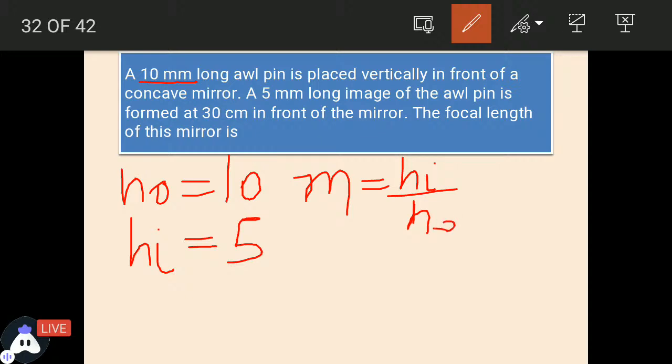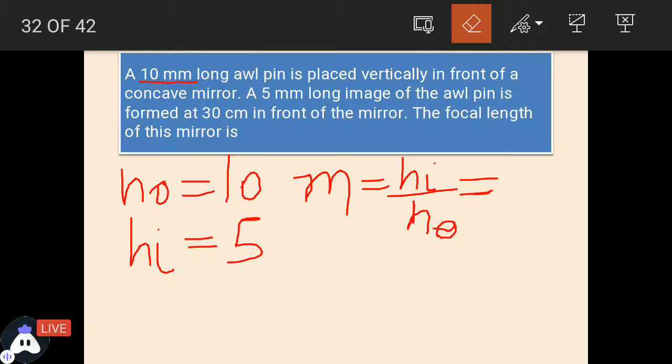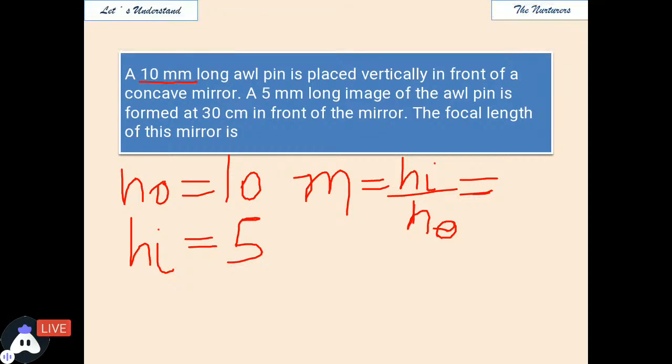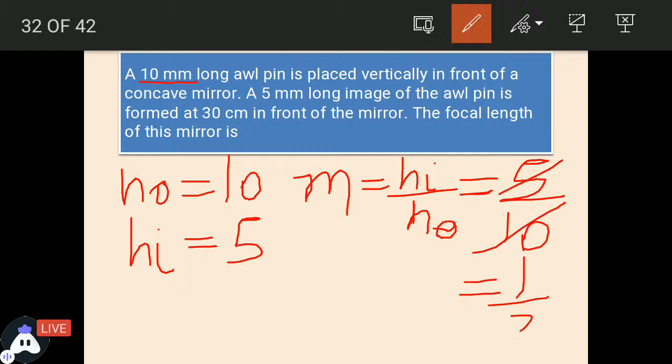So it would be 5 upon 10, and hence 1 upon 2. So if magnification is 1 upon 2, the size has been diminished.